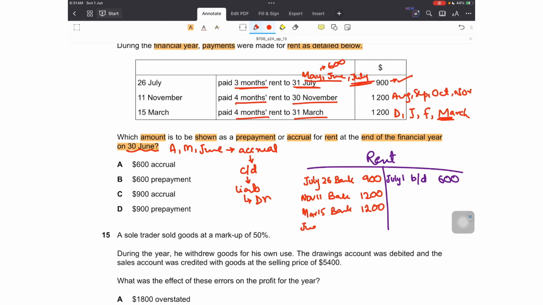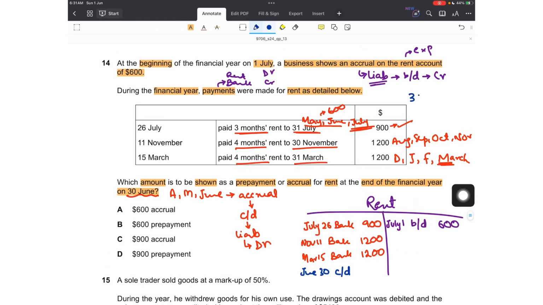So on 30th June there will be a carried down balance for 3 months of rent expense, and what would be the value? 4 months represent 1200, 3 months represent 900, so per month payment is $300. 3 months, 300 into 3 is $900 of accrual.